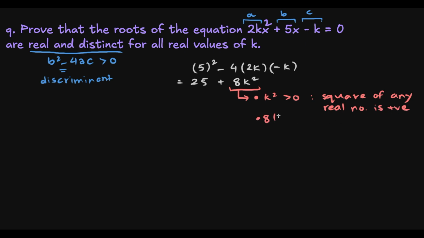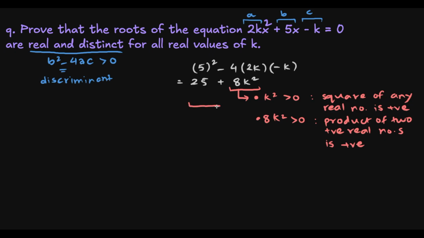And we know that 8k squared is greater than 0 because the product of two positive real numbers is positive.